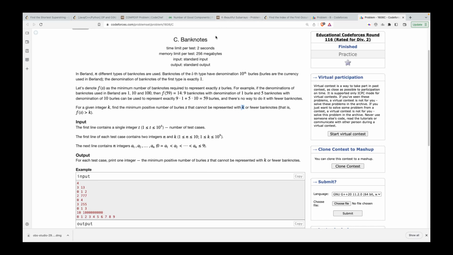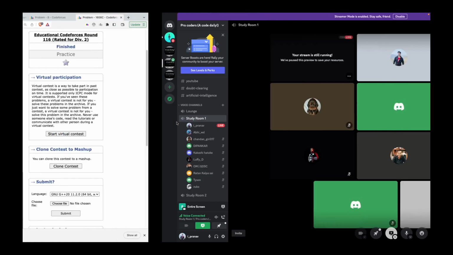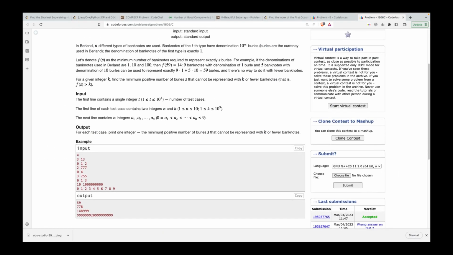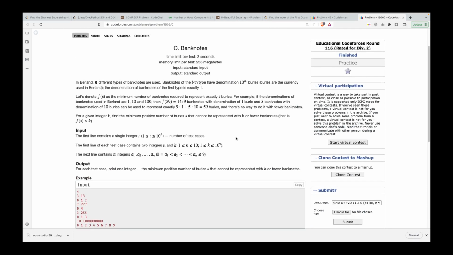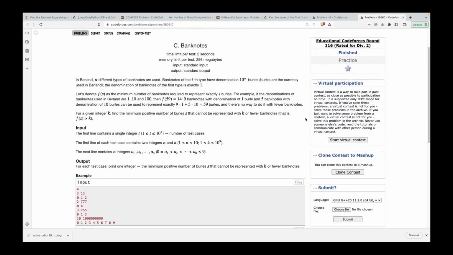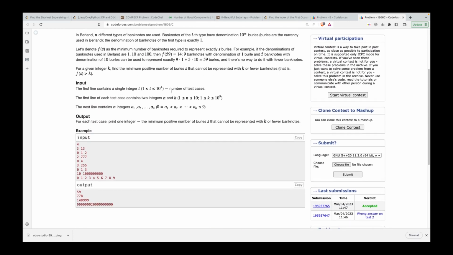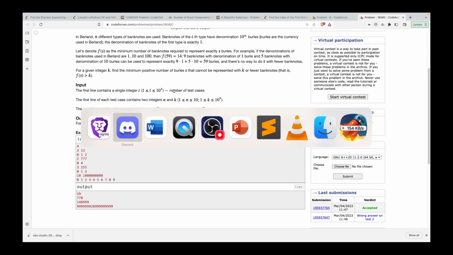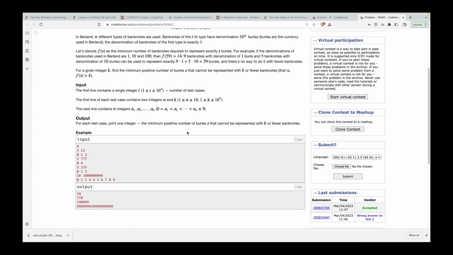Is the question clear, guys? Is the question clear? Yes, yes. Okay, so how can we do this? Any hints about it? Because it's a simple problem, also from an education round. So I'm not assuming that everyone would know how to do it, but still, if anyone has an idea, you can share that. Cool. No, let me start with the solution itself.